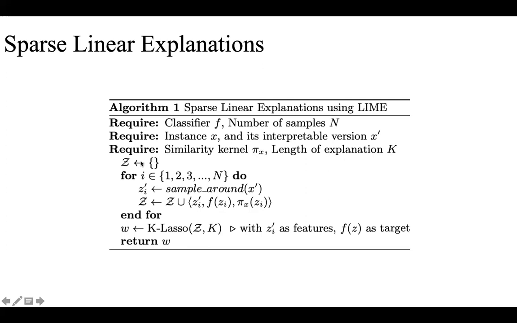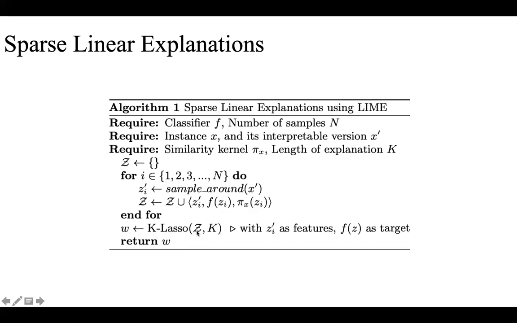So initially, Z is the locality. We sample n number of times around x dash to get local instances similar to x dash, and then append them to Z. We do this n number of times to get n similar instances on which we can train the explanation model.